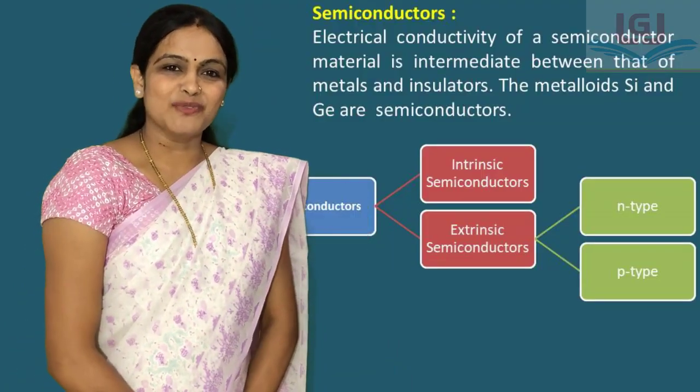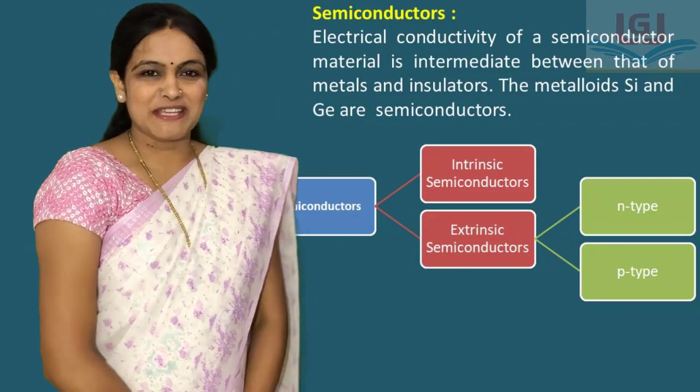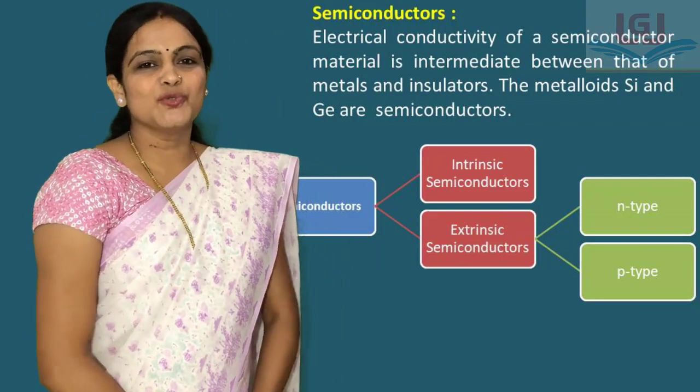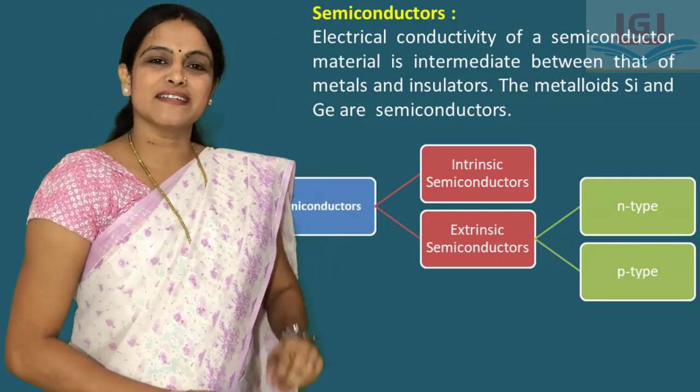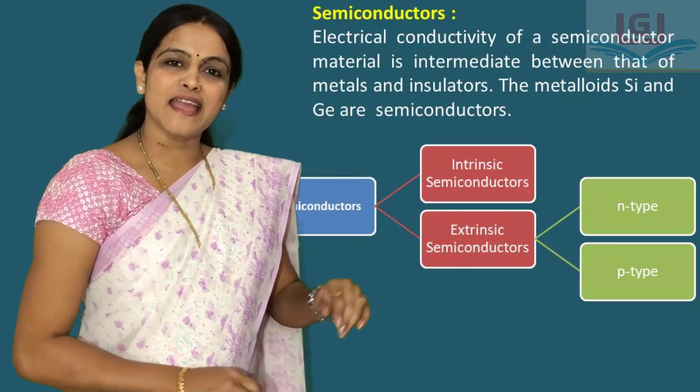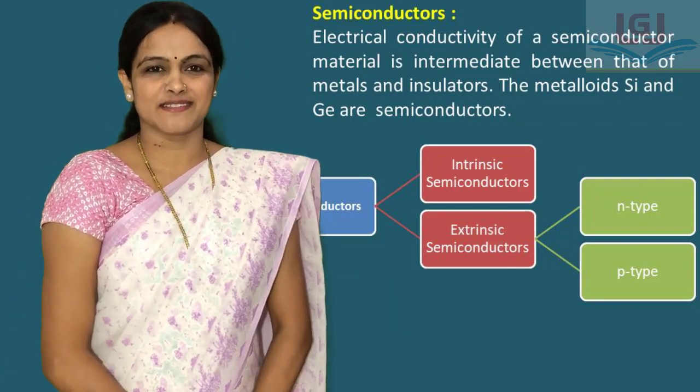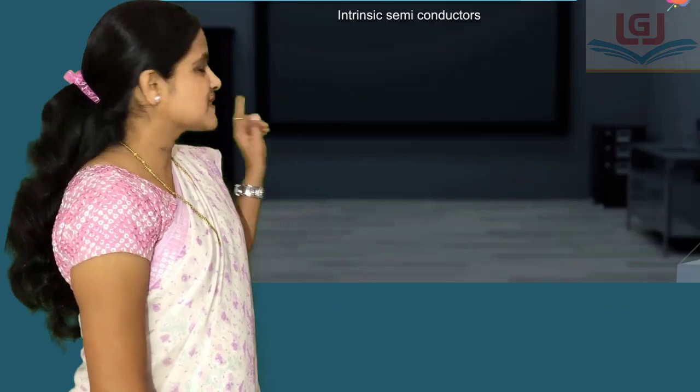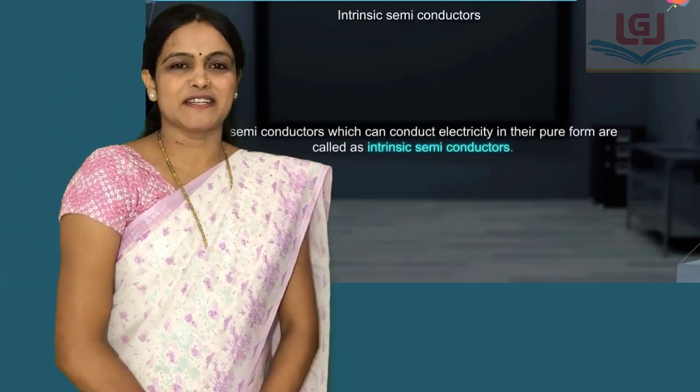Now we discuss about types of semiconductors. There are two main types of semiconductors, that are intrinsic semiconductors and extrinsic semiconductors. First, here we discuss about intrinsic semiconductors.